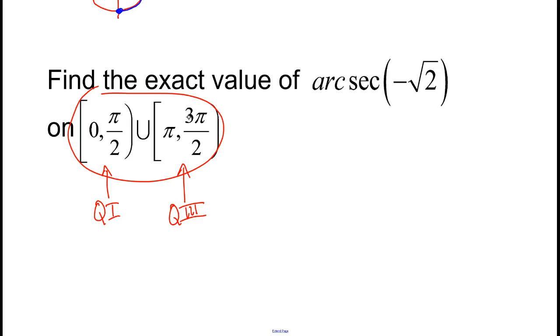So arcsecant of negative root 2 is the same as arc cosine of negative 1 over root 2, which is the same as arc cosine of negative root 2 over 2. And first of all, I'm looking for an angle whose cosine is negative, and in this range, that would be quadrant 3. The angle that has that cosine ratio of negative root 2 over 2 in quadrant 3 is 5 pi over 4.